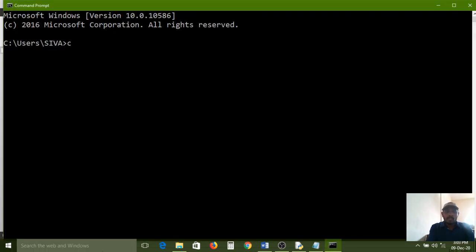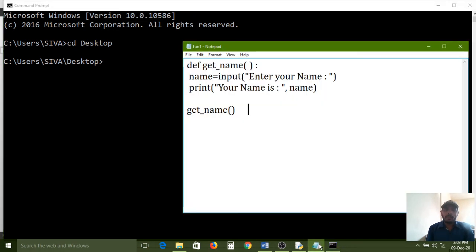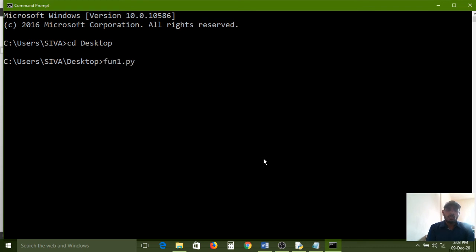After that, the cd command, because our file is saved on the desktop, that's why I am shifting my location to the desktop. So it has shifted. Now I am opening that file for executing. What is that file name? File name is function1. So function1. Now I am pressing the enter key.